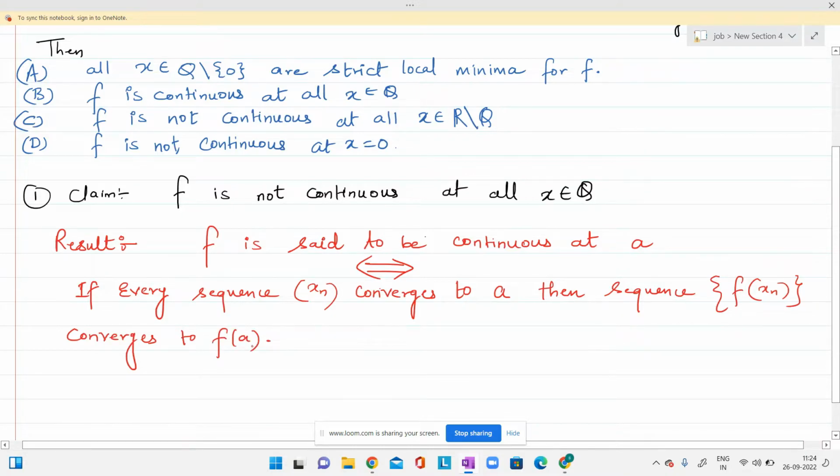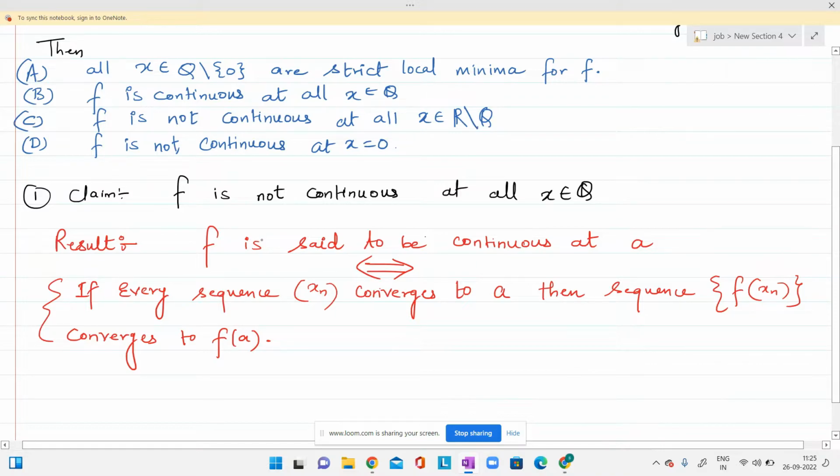That means if sequence xn is converging to a and we get that the sequence f at xn is converging to f at a, then we'll say that f is continuous at a.